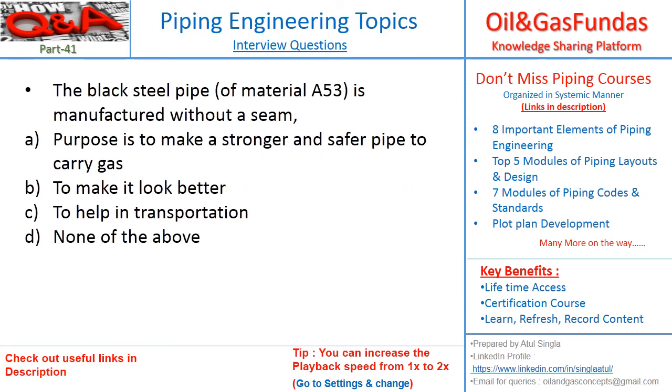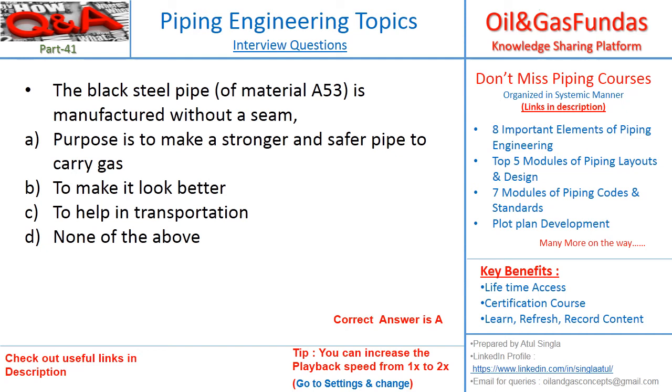Black steel pipe of material A53 is manufactured without a seam. Purpose is to make a stronger and safer pipe to carry gas, to make it look better, to help in transportation, or none of the above. The correct answer is A.